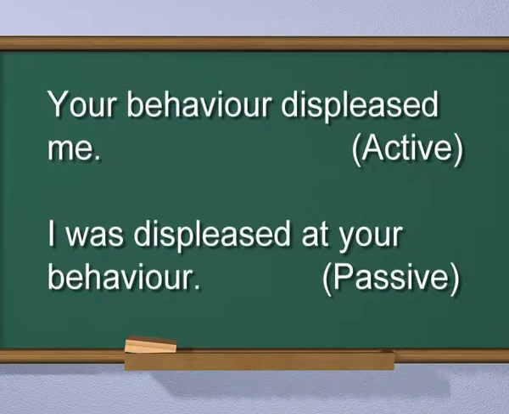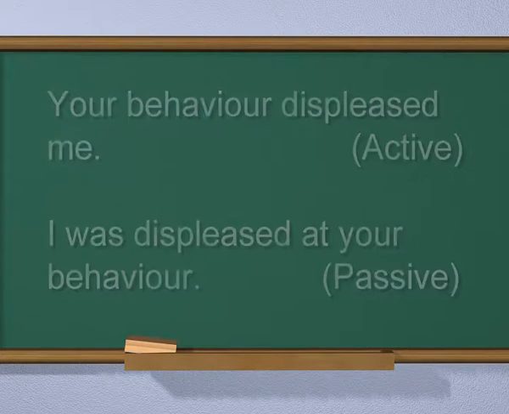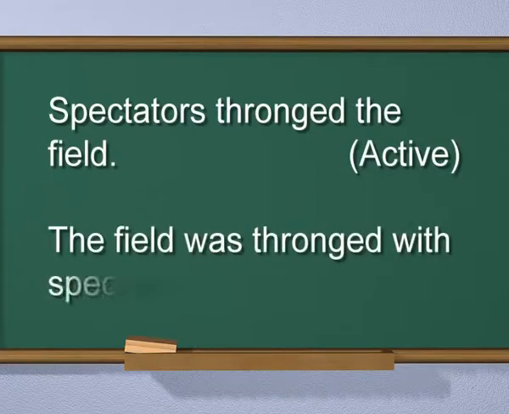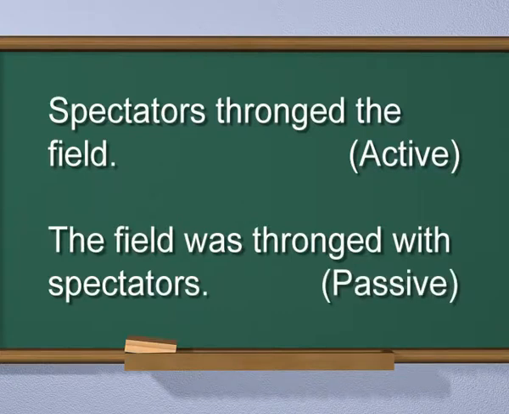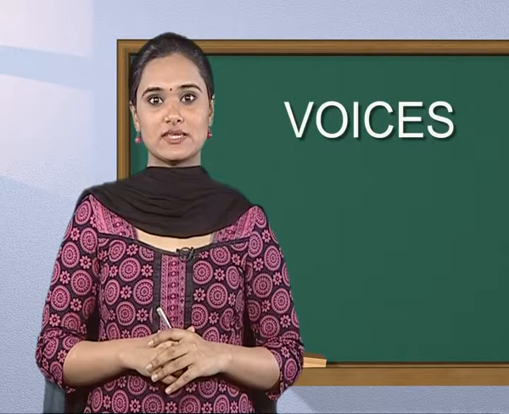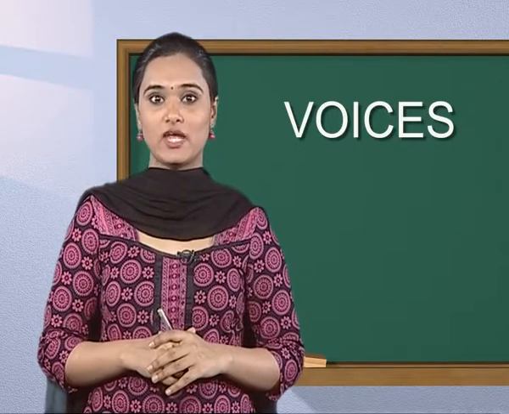Passive. Spectators thronged the field. Active. The field was thronged with spectators. Passive. So you have seen that we have not used by in all these sentences.